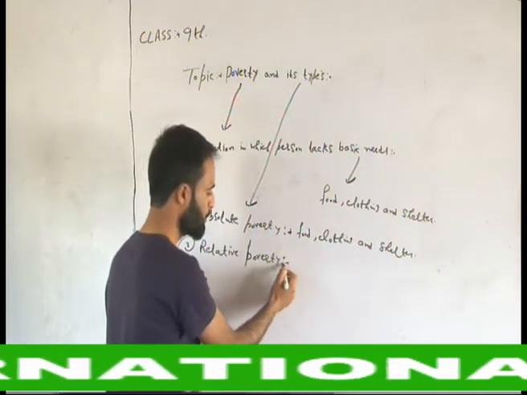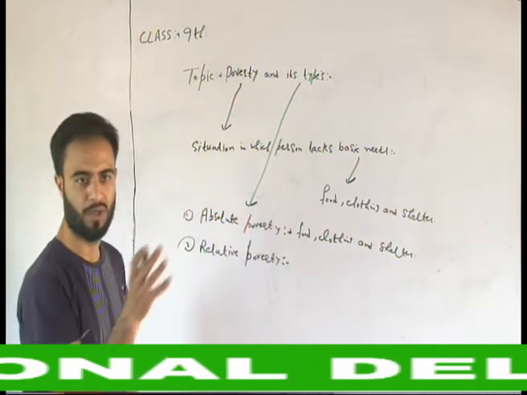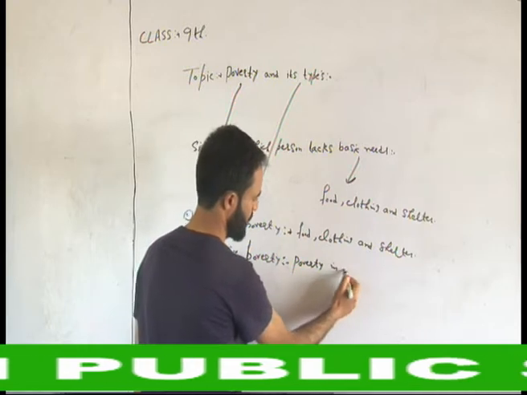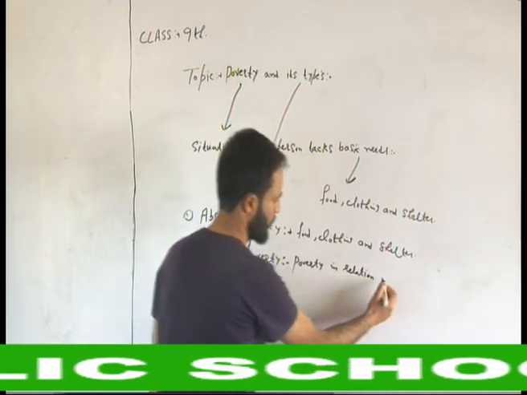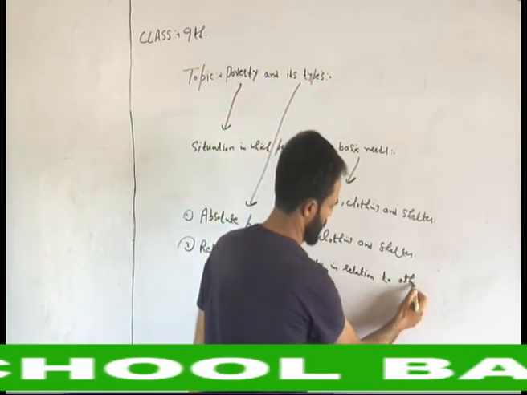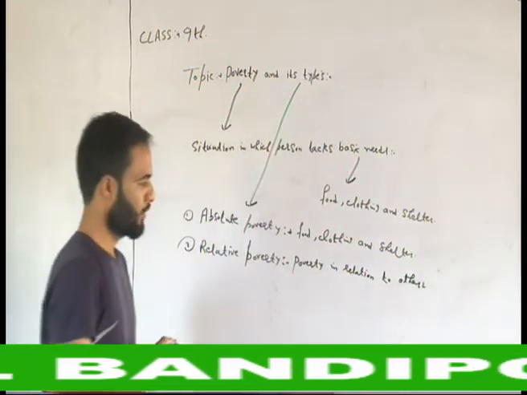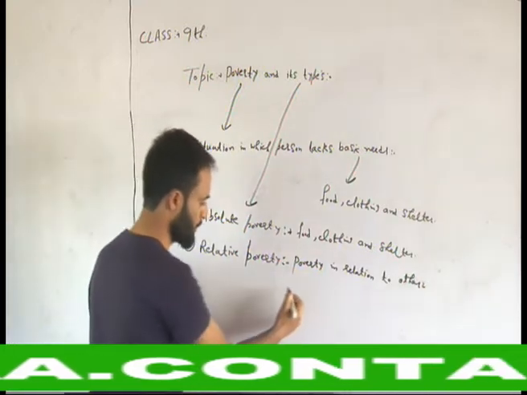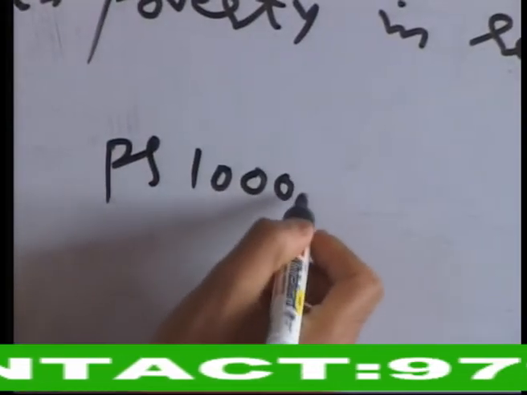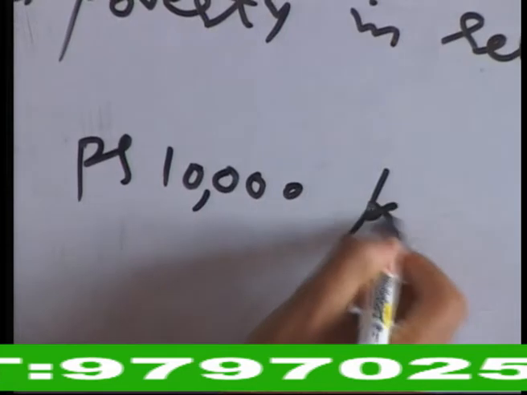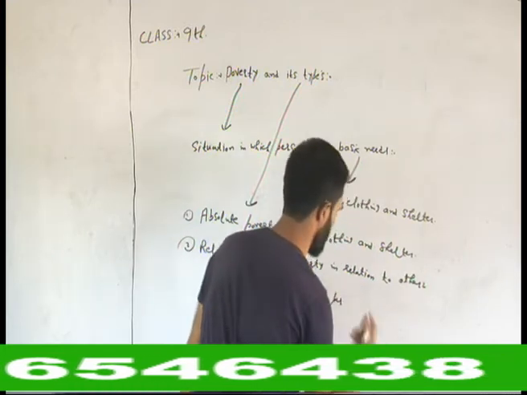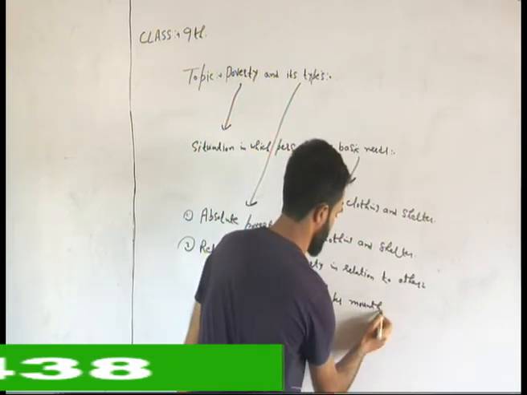What does relative poverty mean? Relative poverty means poverty in relation to another person. What does it mean? I can present an example here. Suppose a person's income is rupees 10,000 per month.